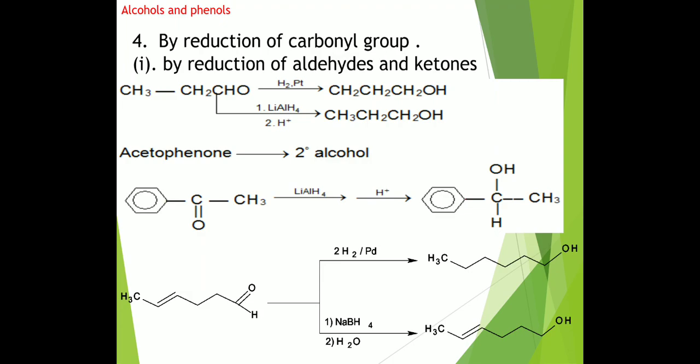But in the second case, when it is reduced by a reducing agent like sodium borohydride and further hydrolyzed, or lithium aluminum hydride and further hydrolyzed, then only the carbonyl group is reduced, not the carbon-carbon double bond. It remains as it is and forms the product hex-4-en-1-ol. So this is an important part.